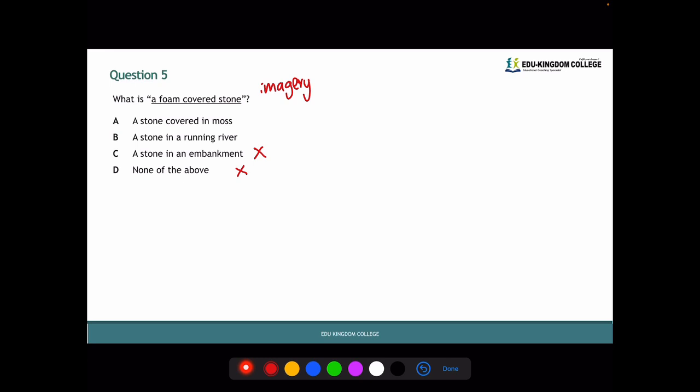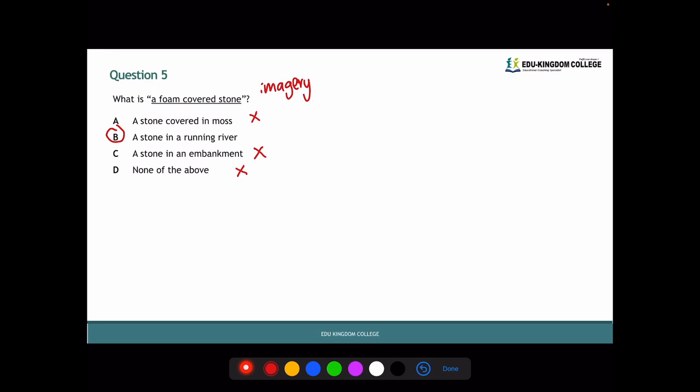That means we can also cross out A. The foam-covered stone is not likely to be covered in moss, just because that is not the imagery that we think of or that is invoked. So it must be running river. Think like, again, that wave analogy I created. So the answer is B.